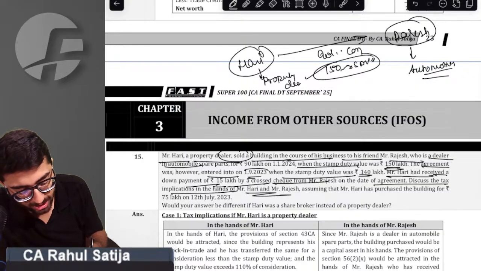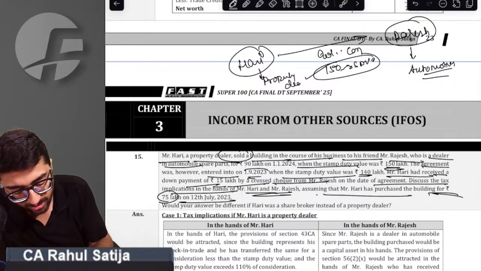Discuss the tax implication in the hands of Hari and Rajesh. Assume that Hari has purchased this building for 75 lakhs.